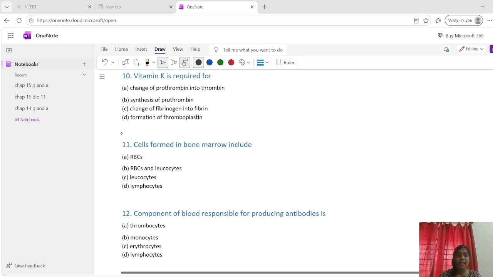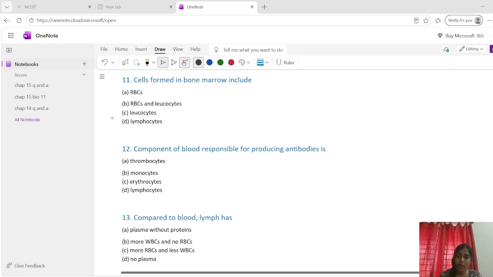Okay. Now, vitamin K is required for what? So vitamin K is essential for synthesis of clotting factors, including prothrombin, in the liver. So deficiency may lead to delay in clotting. So what is the answer? Synthesis of prothrombin.